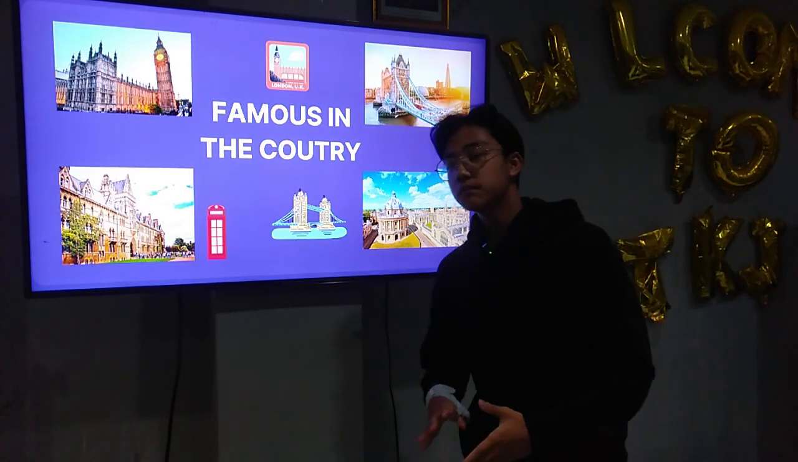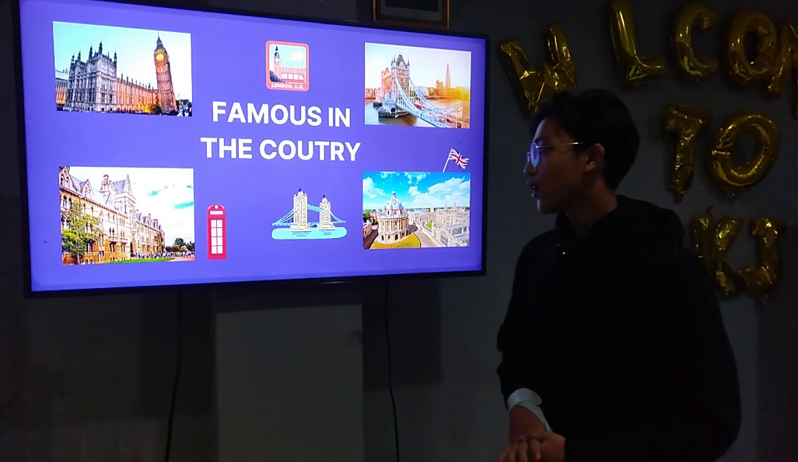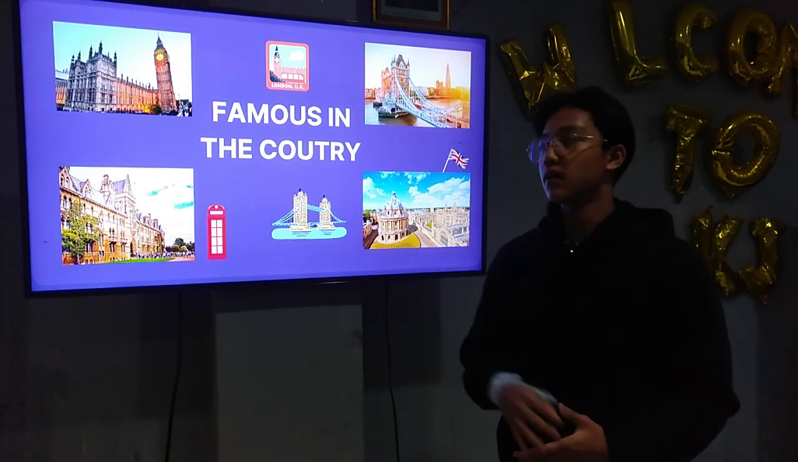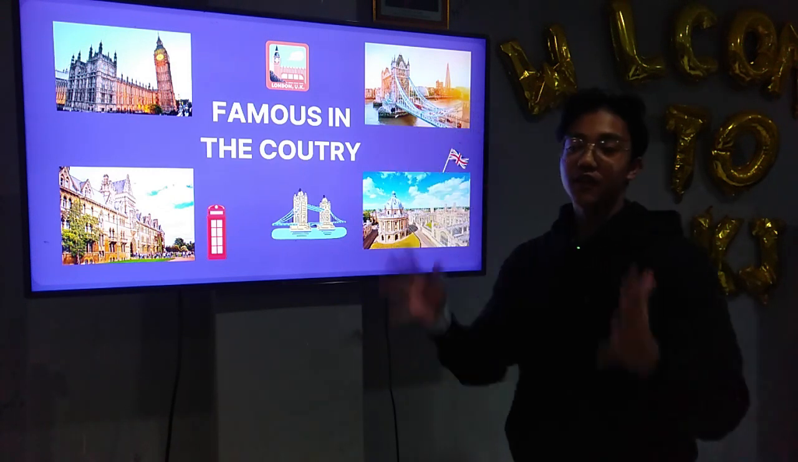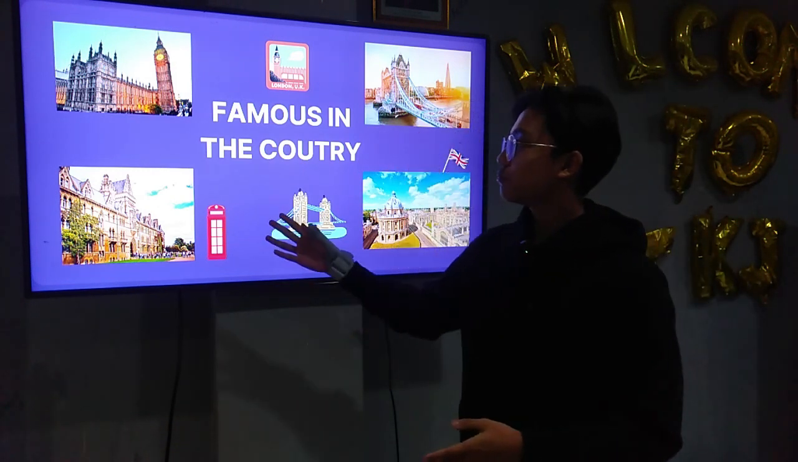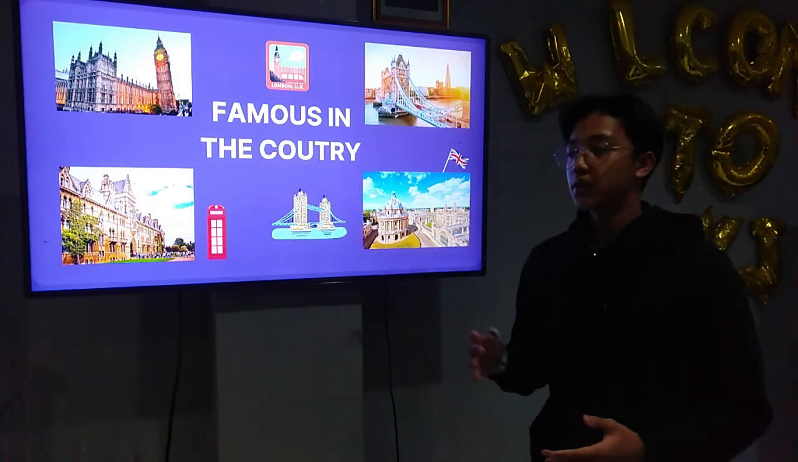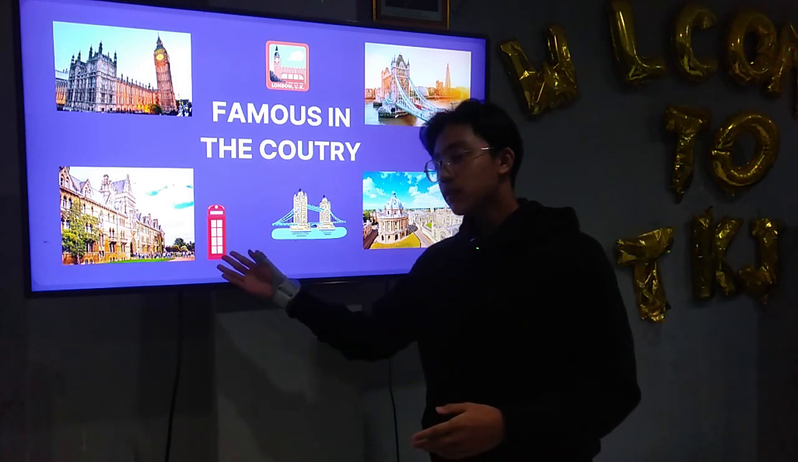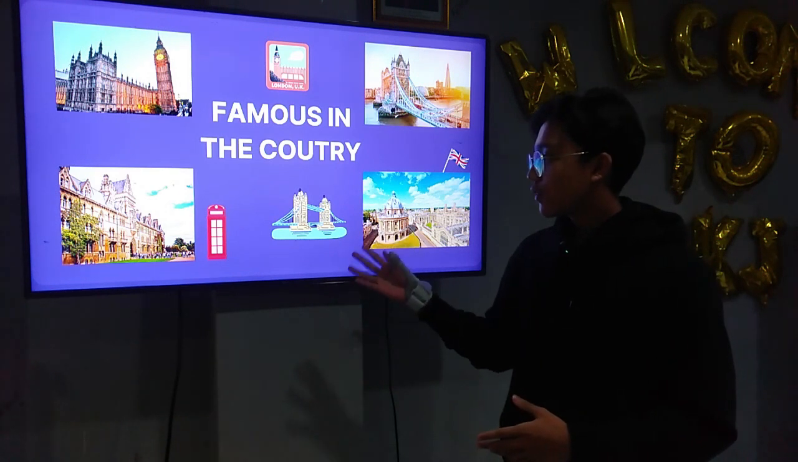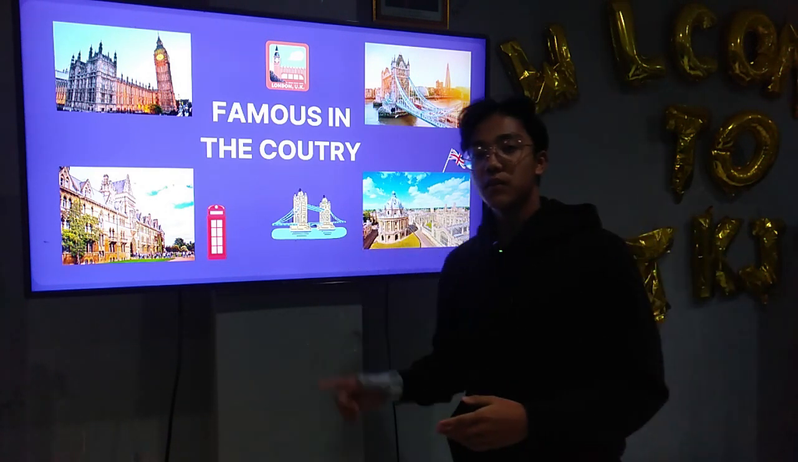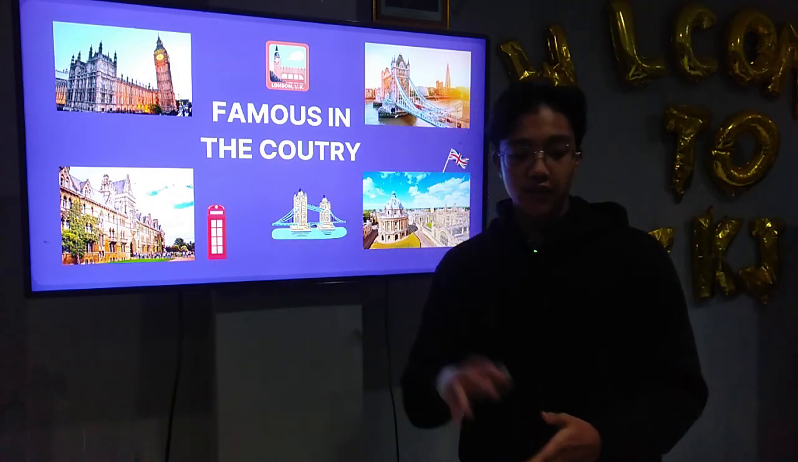Famous in the country. Of course, the tourism places are the things that symbolize the UK. Like Big Ben here, it's unique because it's a clock and it's that big. And also the structure of the buildings, like ancient buildings. And then this telephone booth, which is pretty famous in the UK because the United Kingdom is the only one left that takes good care of this telephone booth, I think.